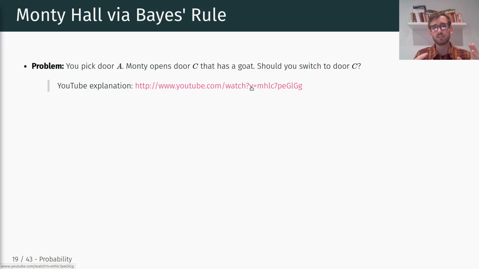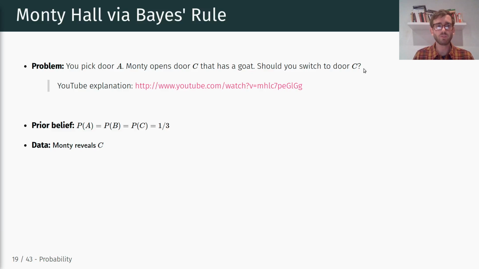So the problem is, suppose we picked door A. There are three doors, A, B, and C, and Monty opens door C that has a goat. Should we now switch to door B after door C has been revealed to have a goat behind it? So our prior belief, of course, is that the probability of each door holding the prize is 1/3. So the probability of A is equal to the probability of B, which is equal to the probability of C, which is equal to 1/3.